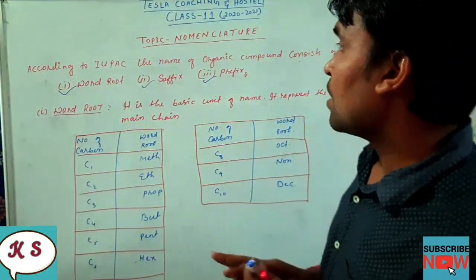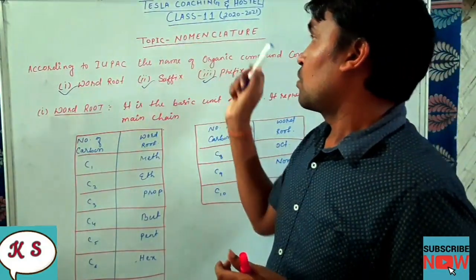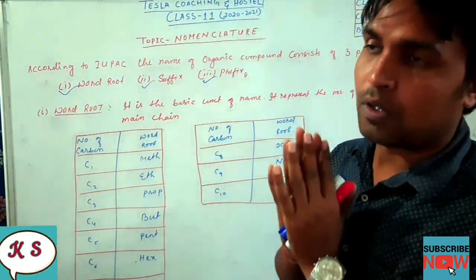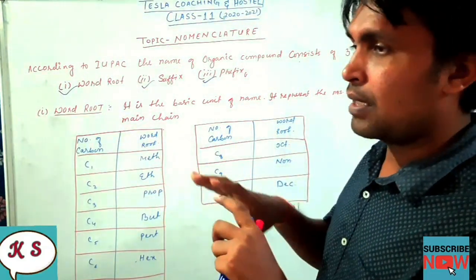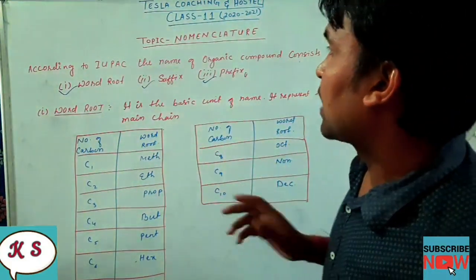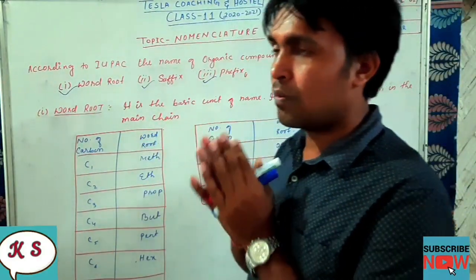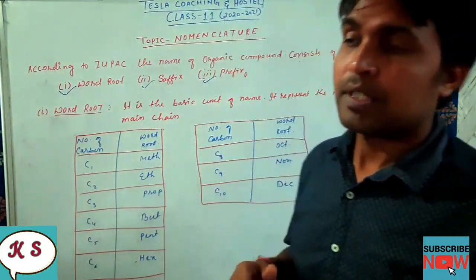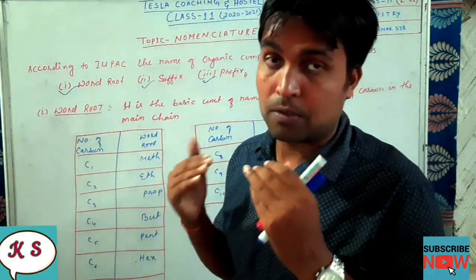Okay, fine. The first topic which we are going to discuss today is nomenclature. We are going to learn about the naming of organic compounds. This is a basic thing you have learned in class 10 also. We are just going to make it a little bit clear so that you do not forget it. Nomenclature is nothing but naming. Like we have our name, in the same way in chemistry the organic compounds also have their own name.